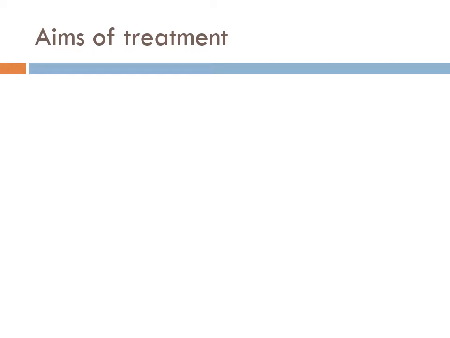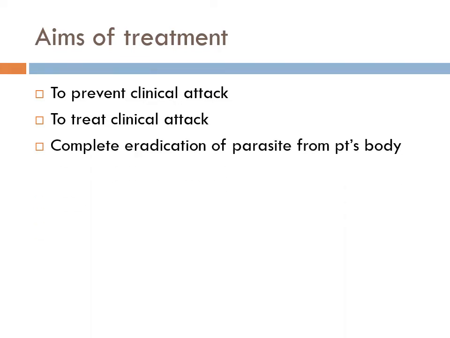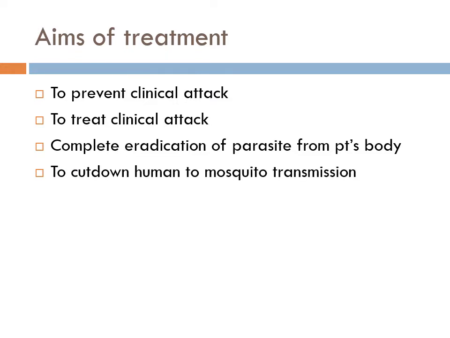Aims of treatment of malaria are to prevent clinical attack of malaria, to treat clinical attack, complete eradication of parasite from patient's body, and to cut down human to mosquito transmission.